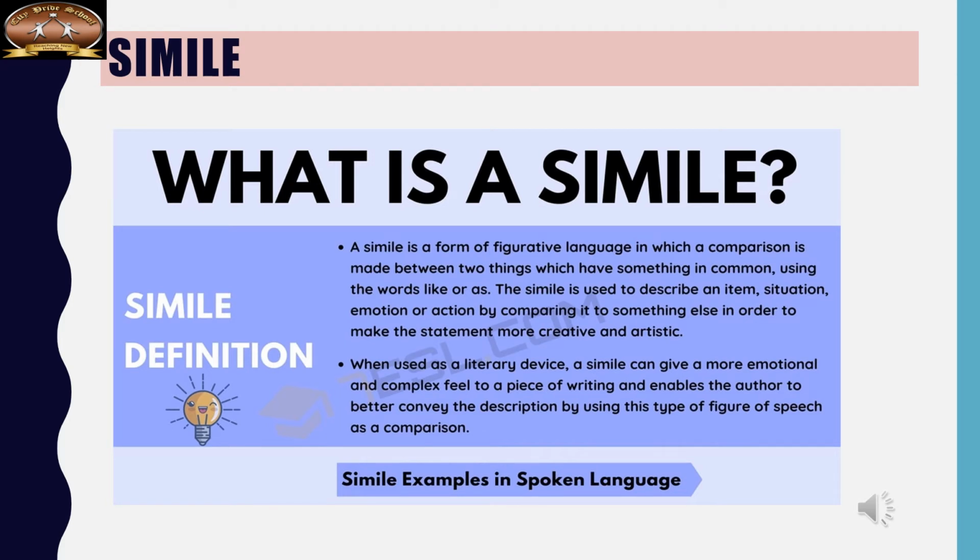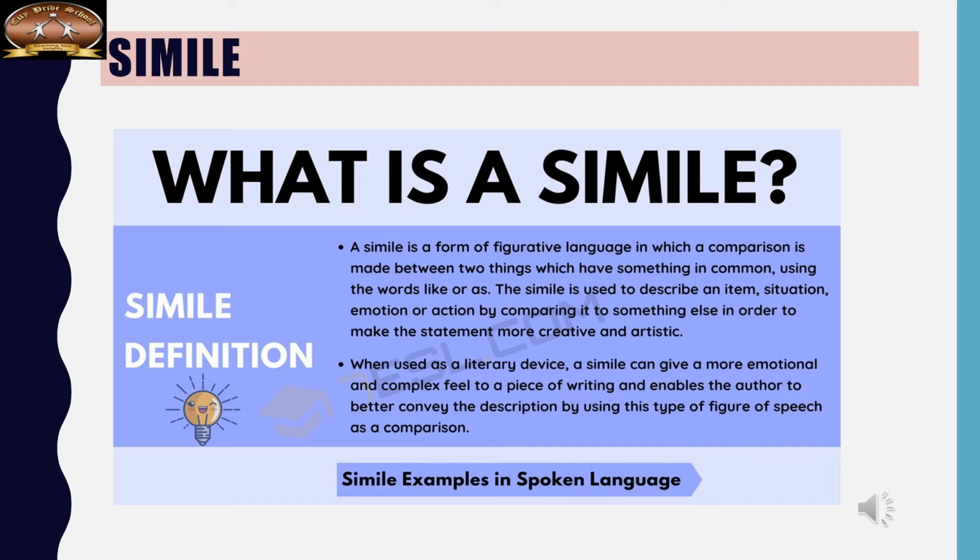The simile is used to describe an item, situation, emotion, or action by comparing it to something else. What is the purpose of using a simile? What is the purpose of using any poetic device? Just to make it more creative and artistic. When used as a literary device, a simile can give a more emotional and complex feel to a piece of writing and enables the author to better convey the description.